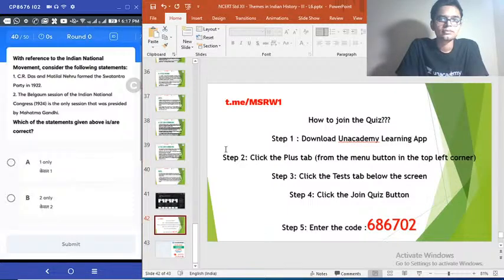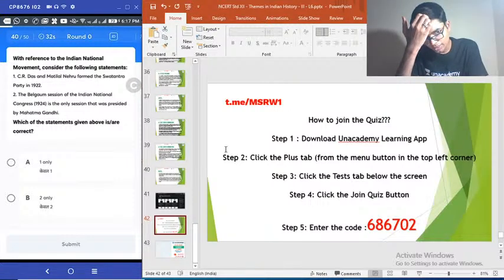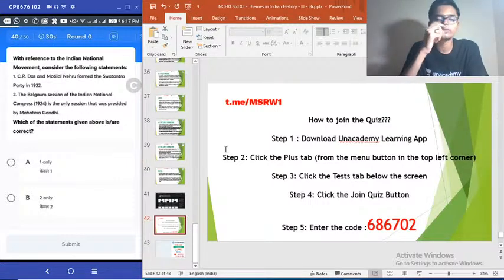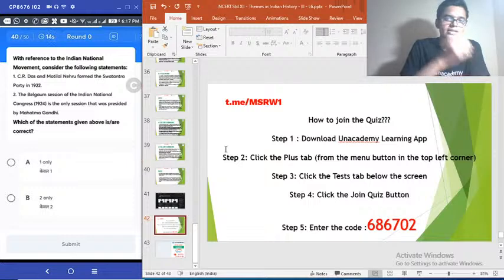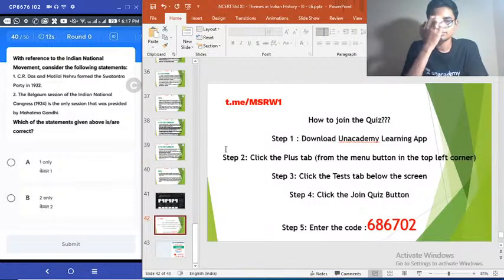Okay. 40th question. With reference to Indian national movement, consider the following statements. 1. Chittaranjan Das and Motilal Nehru formed the Swatantra Party in 1922. 2. Belgaum session of Indian National Congress is the only session that was presided over by Mahatma Gandhi. Choose the correct answer. Easy question, very easy question. Let's see how many get this. Very easy. 15 seconds remaining.